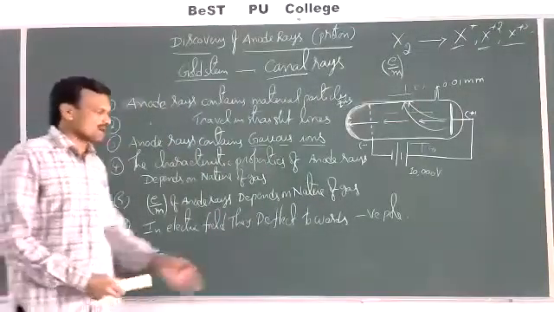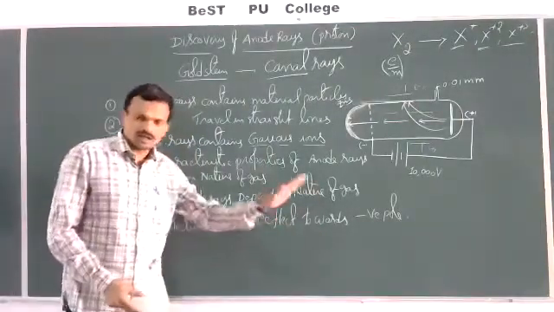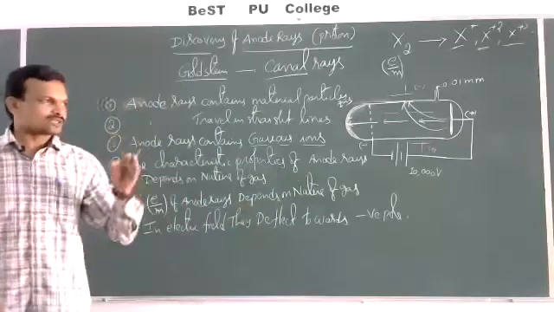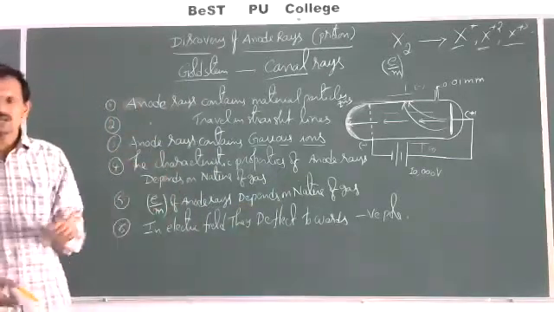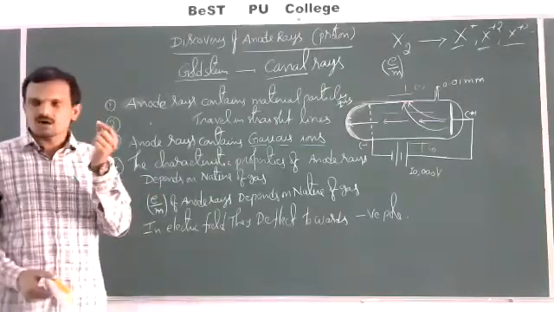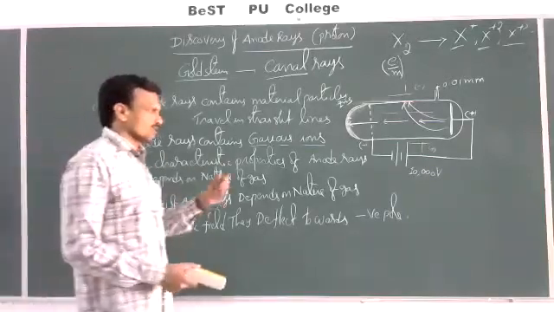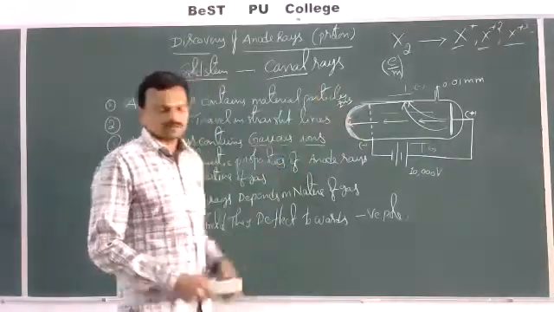Since these are deflected towards the negative pole, it indicates that anode rays consist of positively charged particles, which are none other than the corresponding gaseous ions of the gas you have taken in the discharge tube.